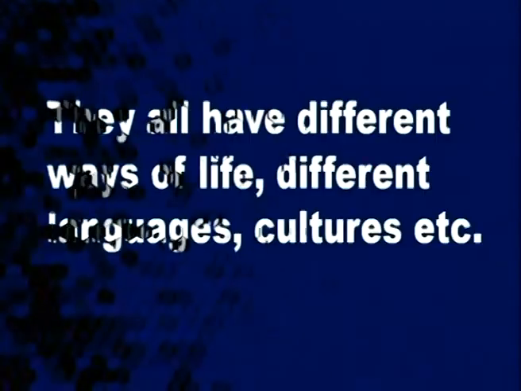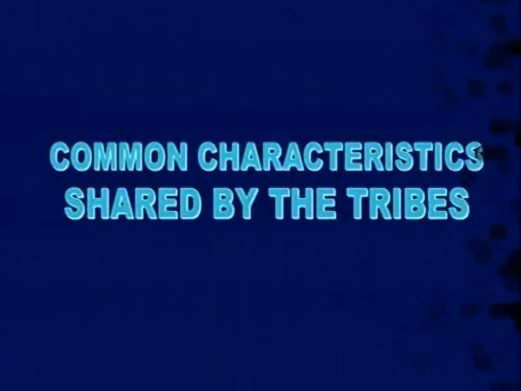Then how are they called as tribe? Why do we call them as tribe? Because they share some characteristics, features. There are 6 characteristic features which are shared by the tribes, which make them called as tribe.